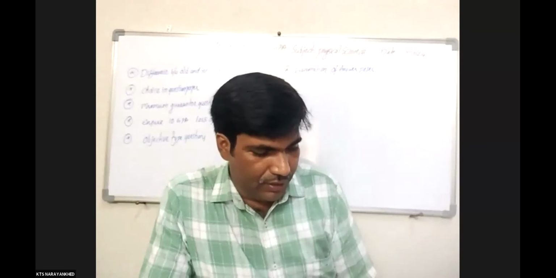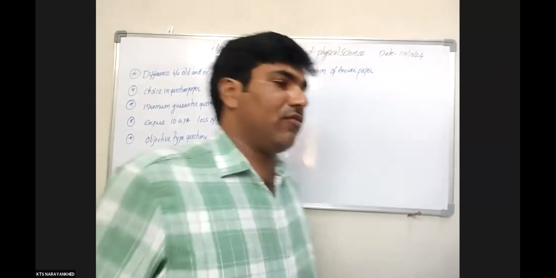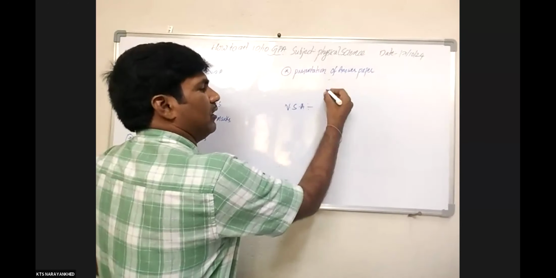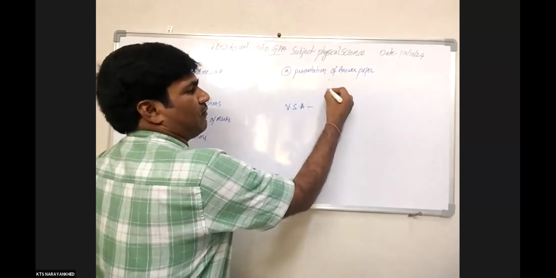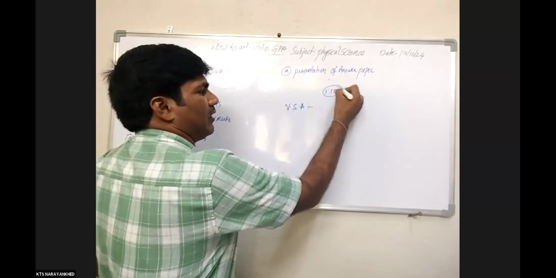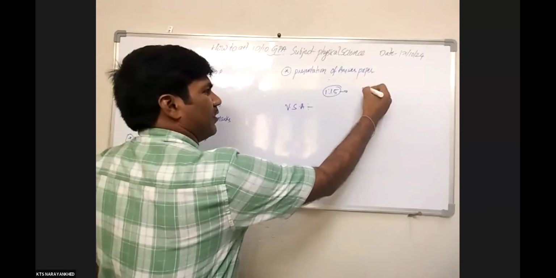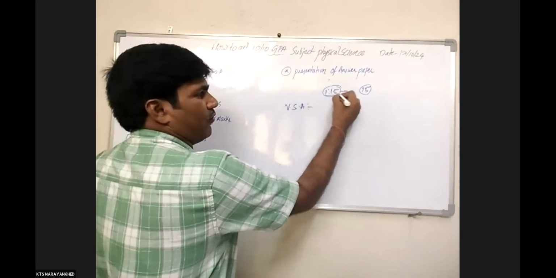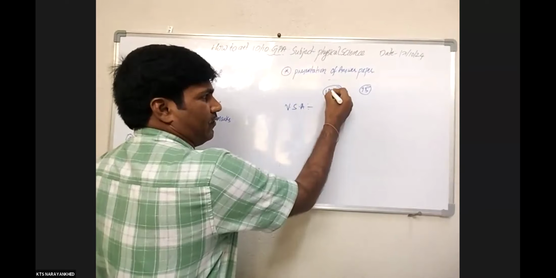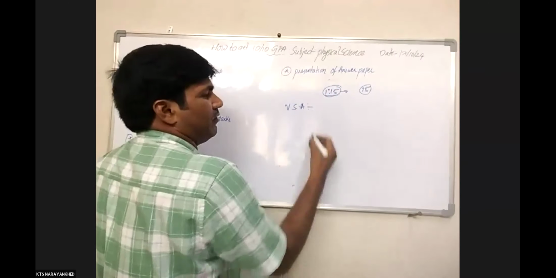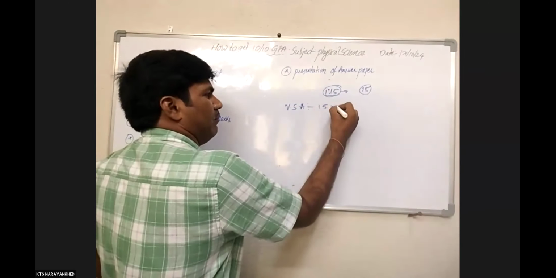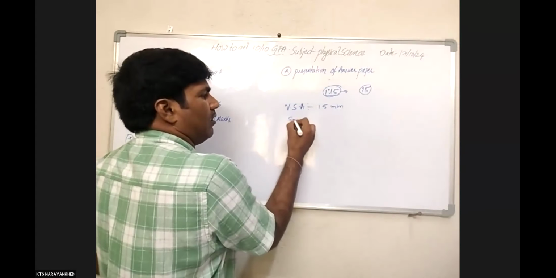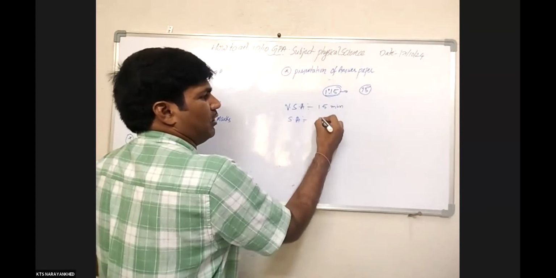And time management is also very important. The paper is totally 1.5 hours, but 1 hour 15 minutes only is taken for the written part, with 15 minutes given for the objective part. In this 75 minutes, the first 15 minutes are for very short answer questions, and short answer questions may take 25 minutes.